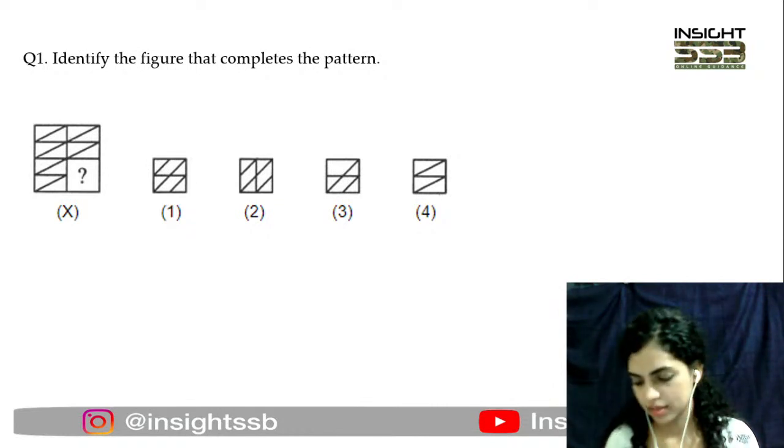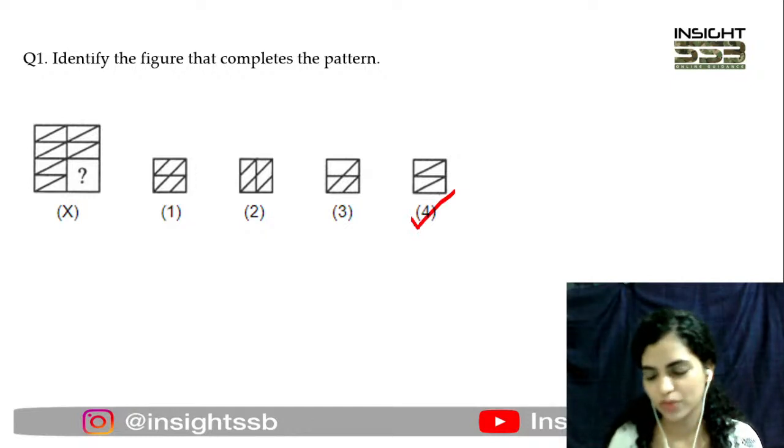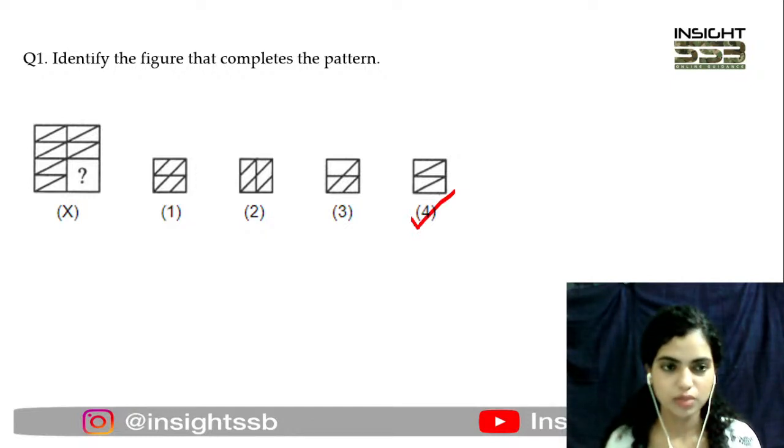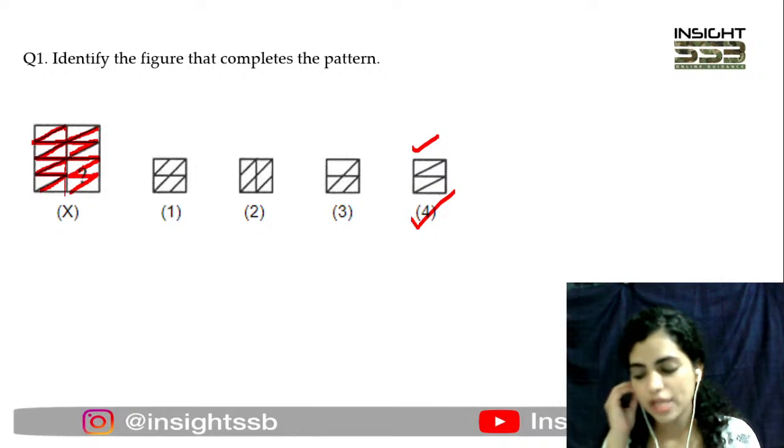You guys are coming up with the answer, and since you all are so confident about option 4, I'll just have to agree with you. Yes, it is option 4. How come? You see that in this whole figure you can divide it into four parts like this, and you see that a thunder-type shape, lines, are being formed here, right? And that is here in figure 4. Here too, lines should be formed in this manner, and that is what there is in option 4. That is why we have to go with option number 4, right?